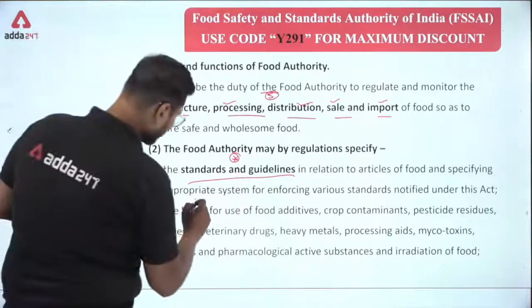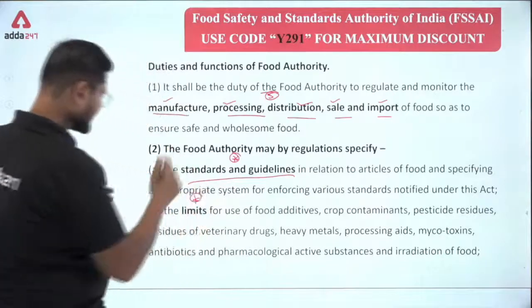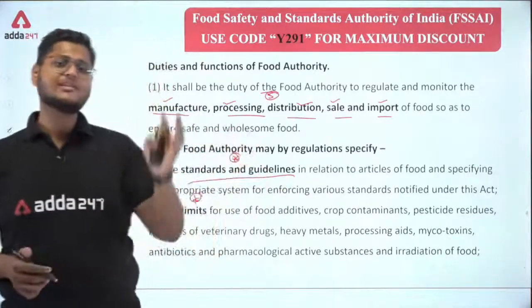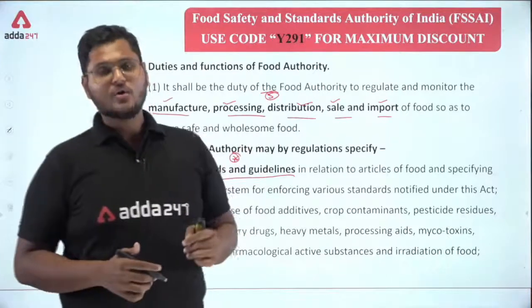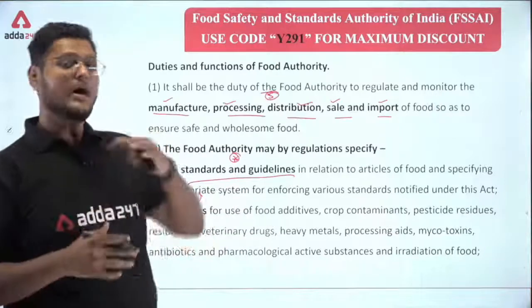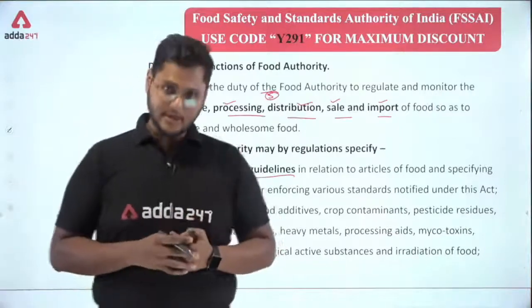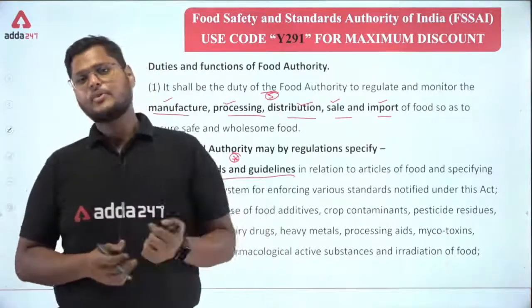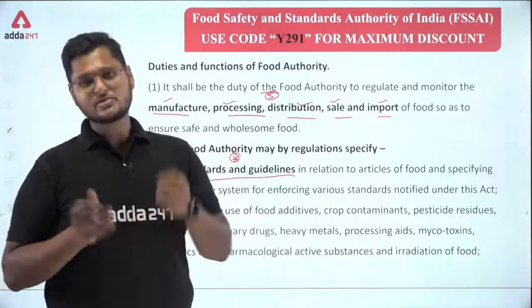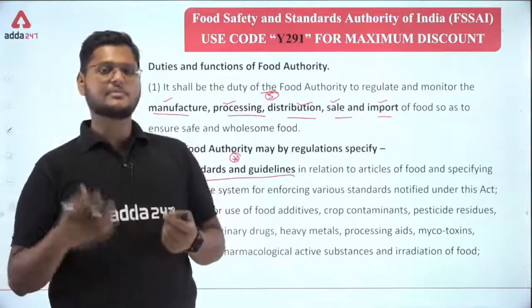Next, the limits. We have already seen this in the functions of FSSAI. Limits of what? Limits of all the things that are added to the food, for example different kinds of additives and other foods that are added to a particular food. For example, whenever you purchase a bread, it doesn't only contain wheat, it contains so many things. It contains sugar, it contains some preservatives.